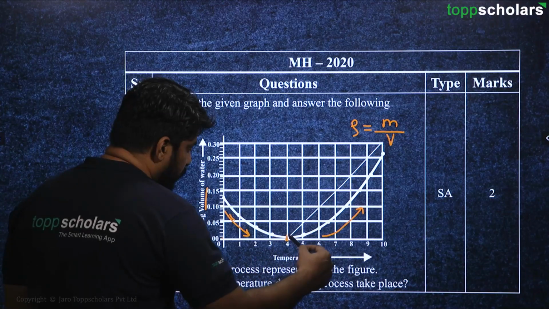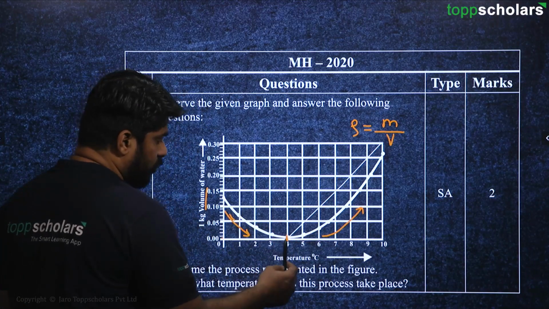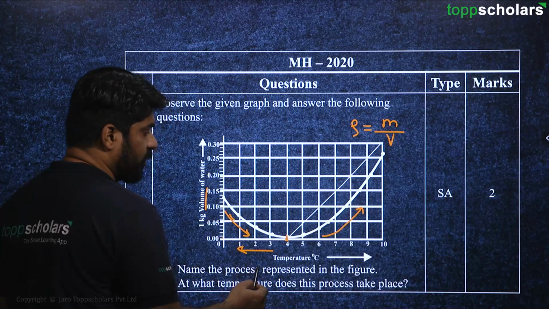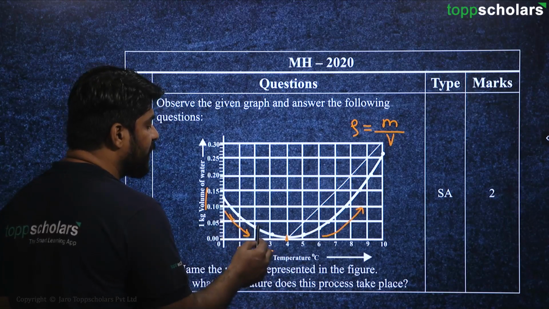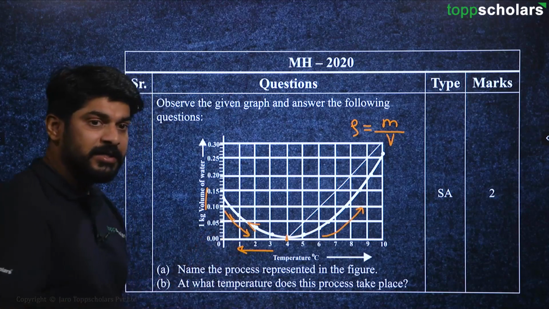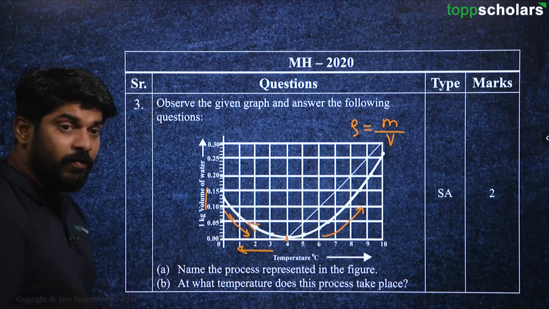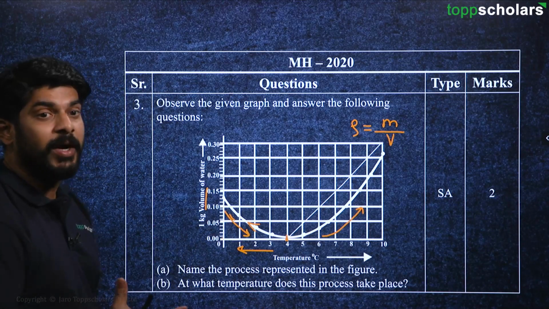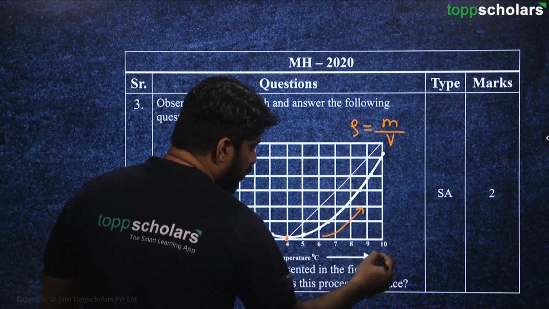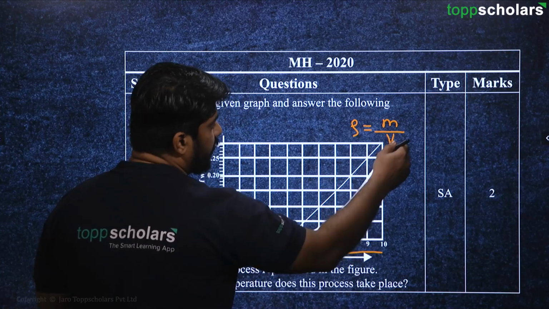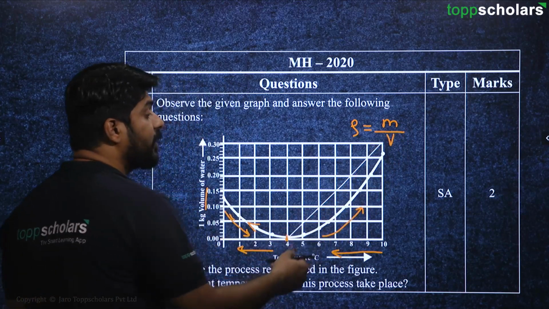But if you go in this direction, if you reduce the temperature, then what will happen? Then volume increases. That means density again decreases. That means the water now starts expanding. If you look at this range here, now if you decrease the temperature, you can see that the volume is decreasing.